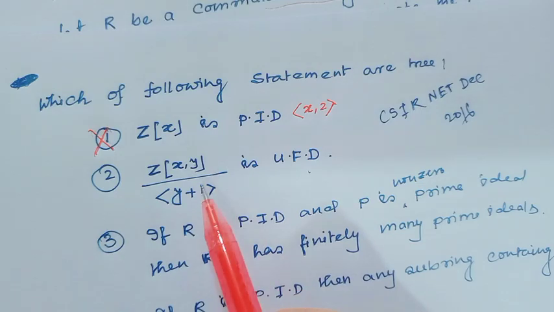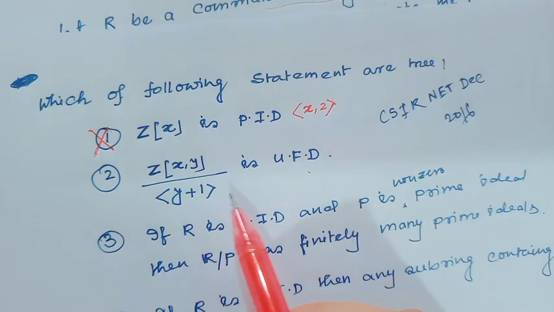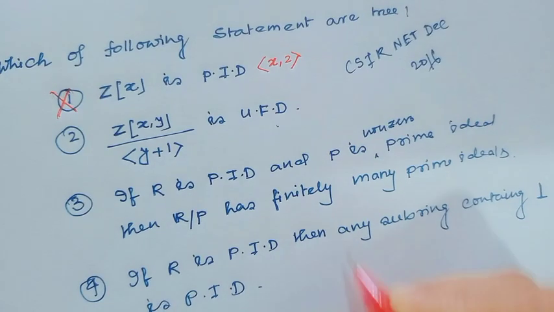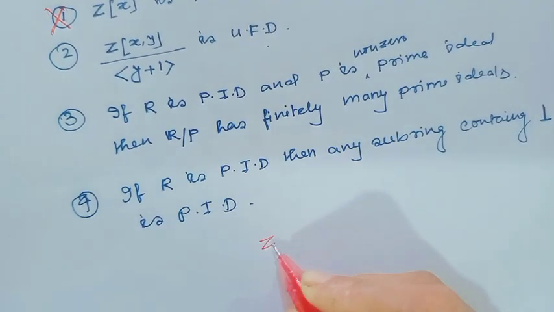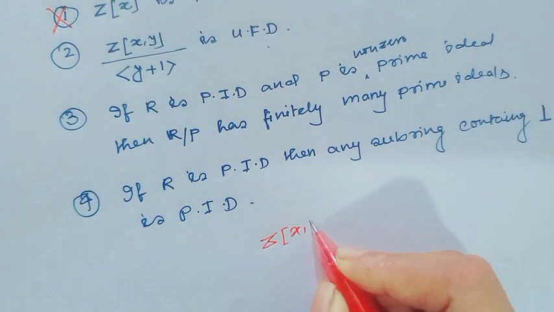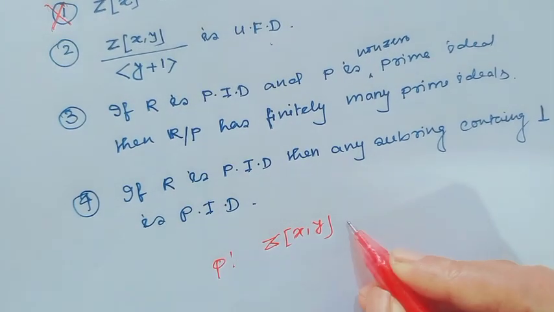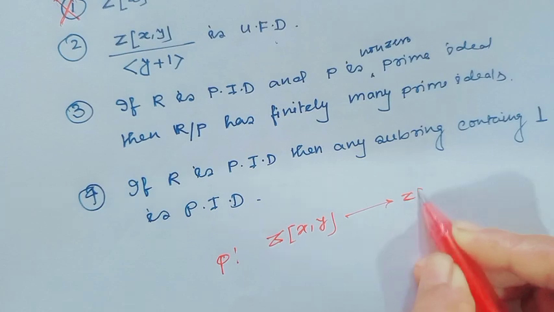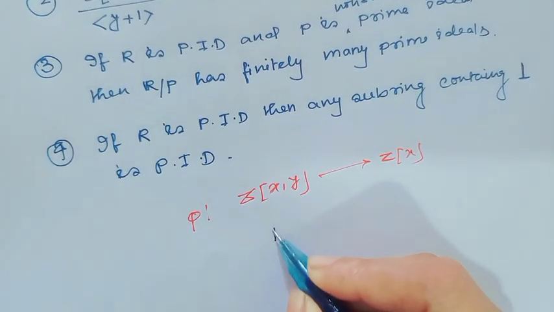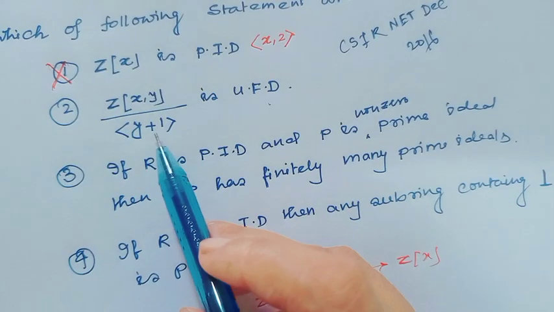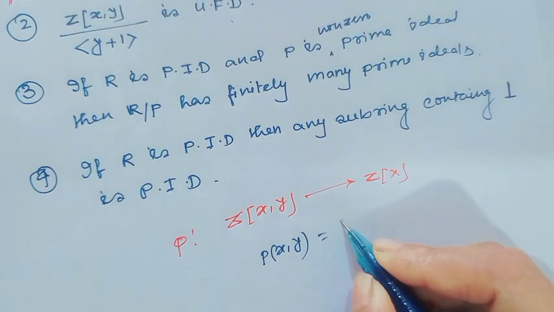Here Z[x,y] modulo the ideal generated by y plus 1 is a U.F.D. For this, consider one mapping phi from Z[x,y] to Z[x], such that p(x,y) maps to p(x, minus 1), since we are dividing by the ideal generated by y plus 1.